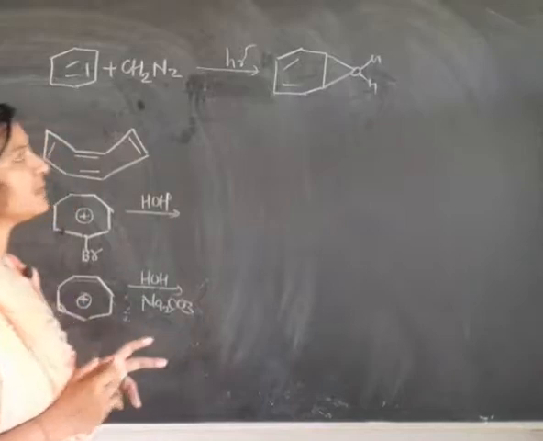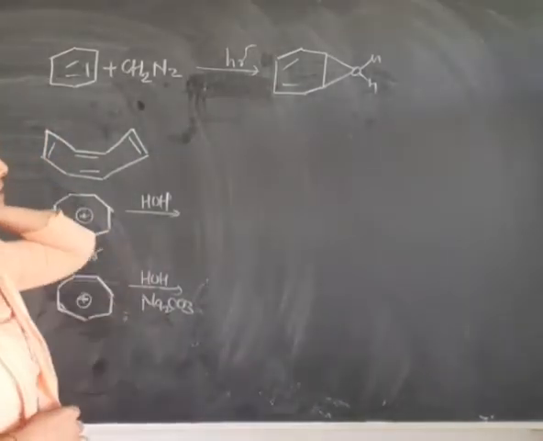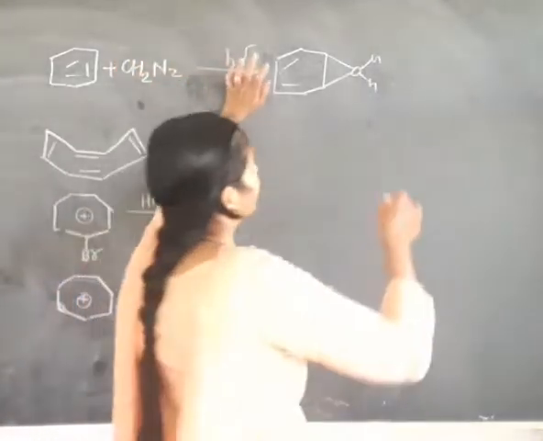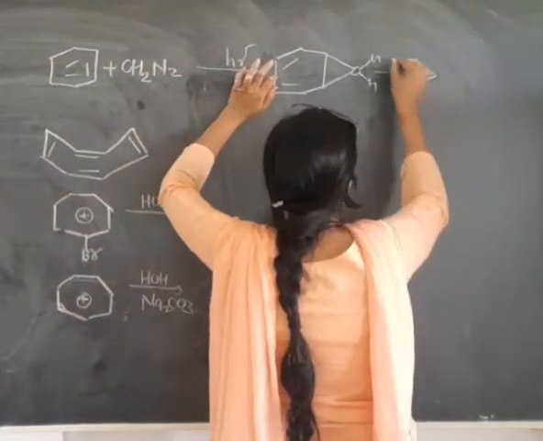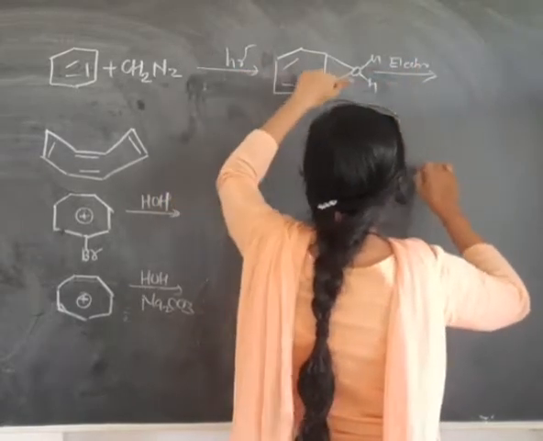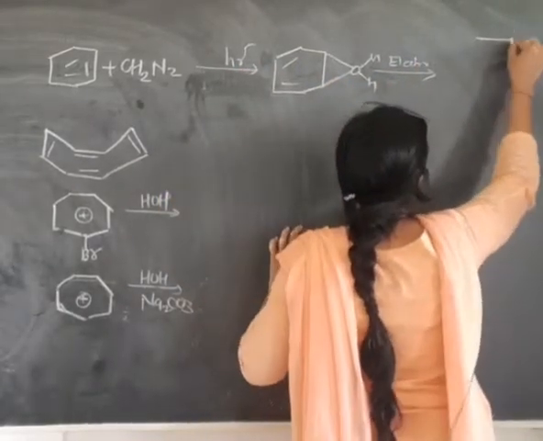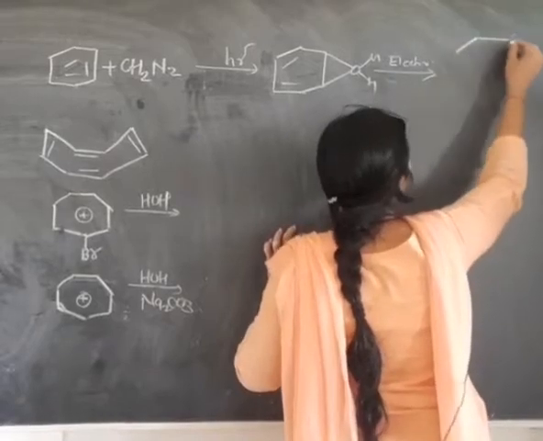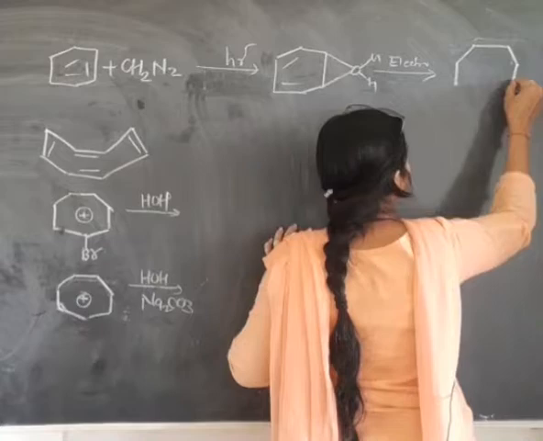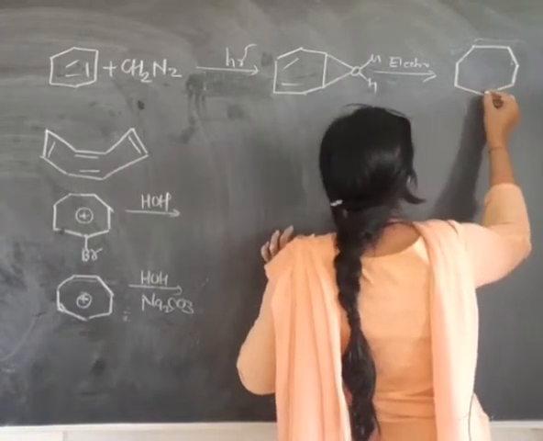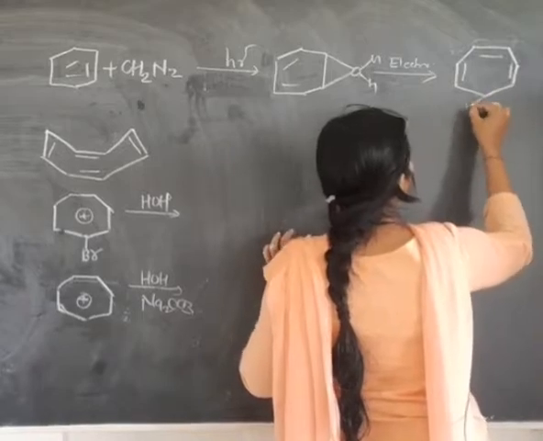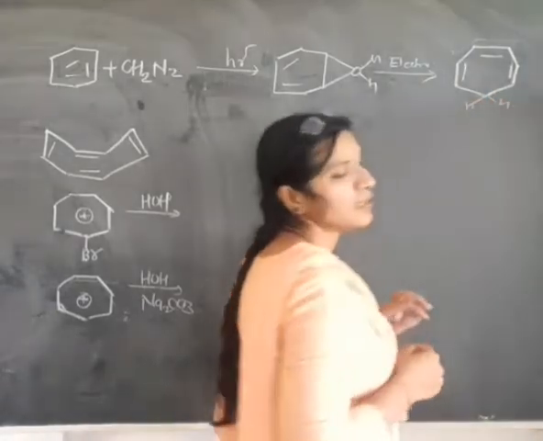Such a type of structure is formed when the azomethane group reacts in presence of hν with benzene, and what happened? The electrophilic ring opening has taken place, and the 6-membered ring is converted into the 7-membered ring. The 6-membered ring is converted into the 7-membered ring in this way.